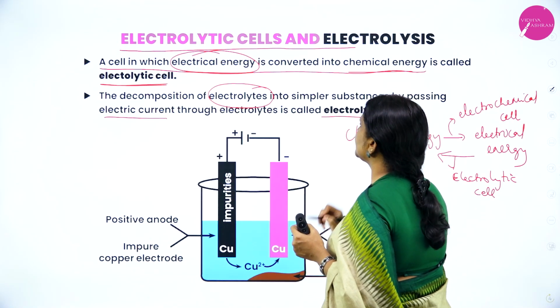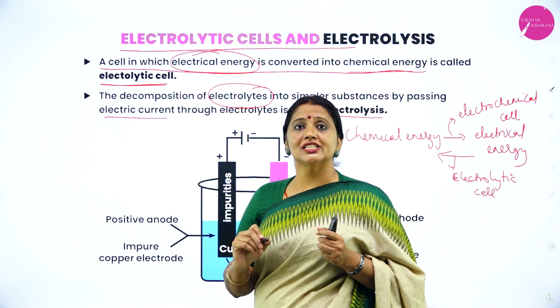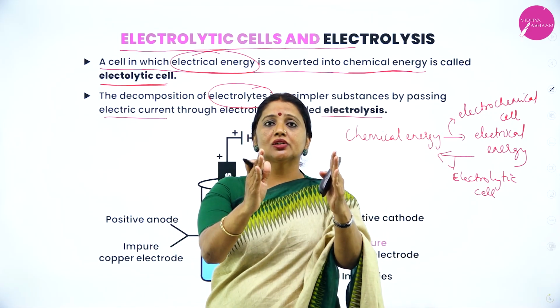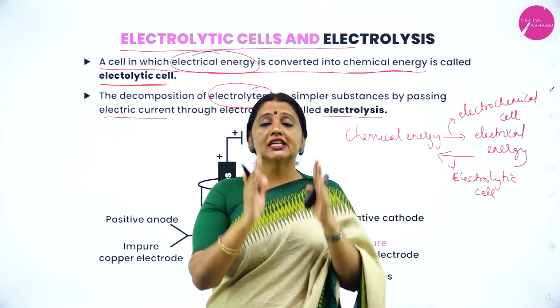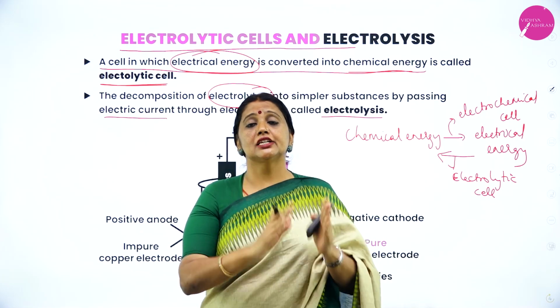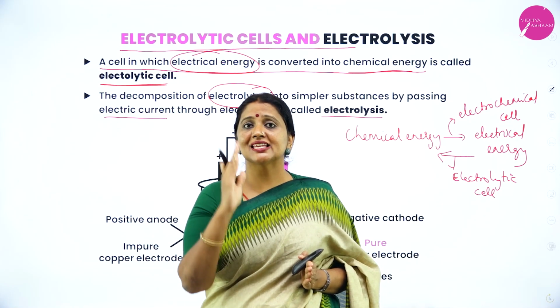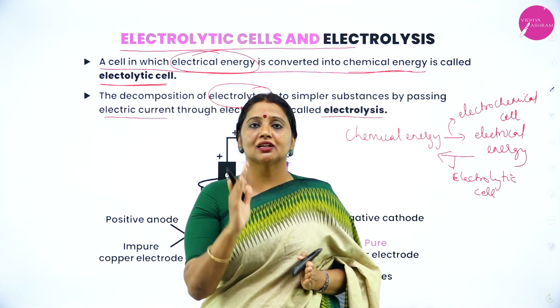That process is called electrolysis. Therefore, electrolysis means decomposition of an electrolyte into simpler substances by passing electric current.